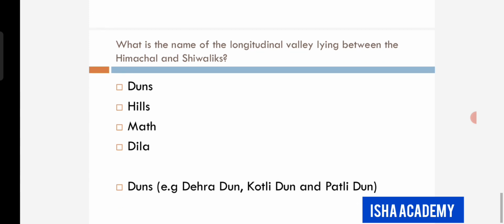What is the name of the longitudinal valley lying between the Himachal and Shivaliks? The options are Duns, Hills, Mutt, Dila. The answer is Duns. Example: Dehradun, Kotlidun, and Patlidun.